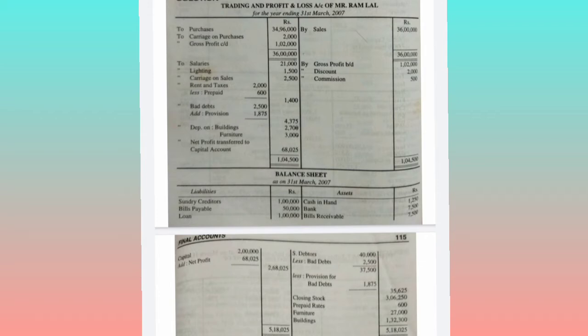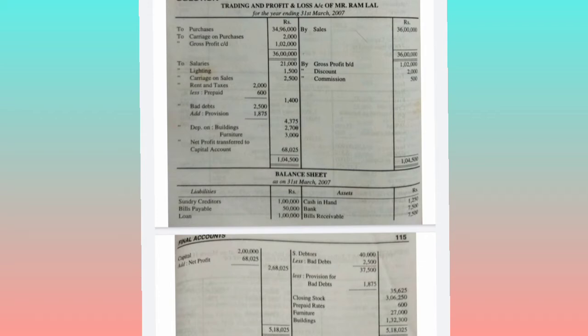So minus salaries 21,000, minus, take your calculators and calculate, minus 1,500, minus 2,500, minus rent and taxes 1,400, minus bad debts and provision, bad debts that is 2,500, minus provision for bad debts 1,875, minus depreciation on furniture 3,000, minus, at last what we have taken, depreciation on buildings 2,700.